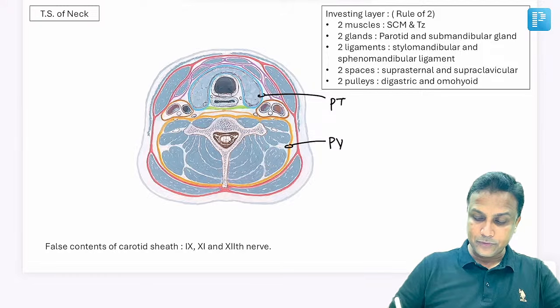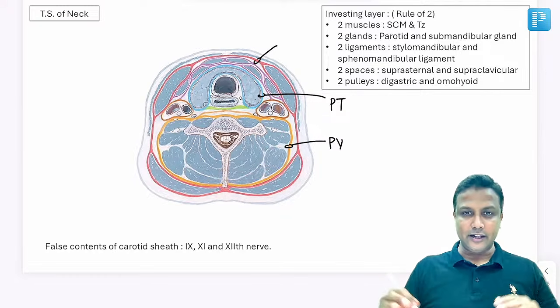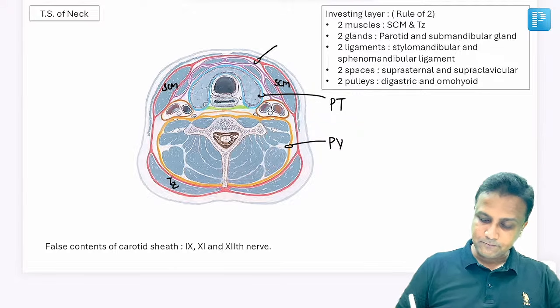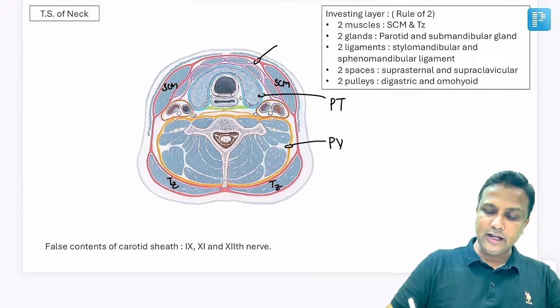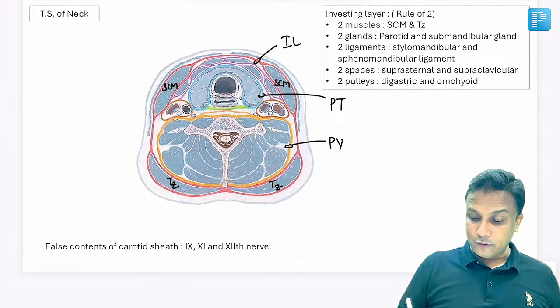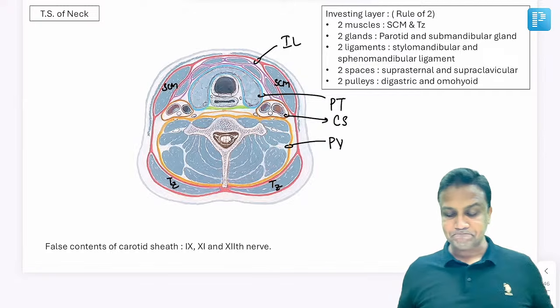pretracheal fascia. Then you can see this red colored fascia here, which is surrounding the entire neck, and it is enclosing two muscles. One is sternocleidomastoid, another one will be the trapezius muscle here, sir. And this one will be the investing layer. And finally, the favorite of your FMG examiner, this sheath here will be the carotid sheath. Carotid sheath here, sir. Fine.